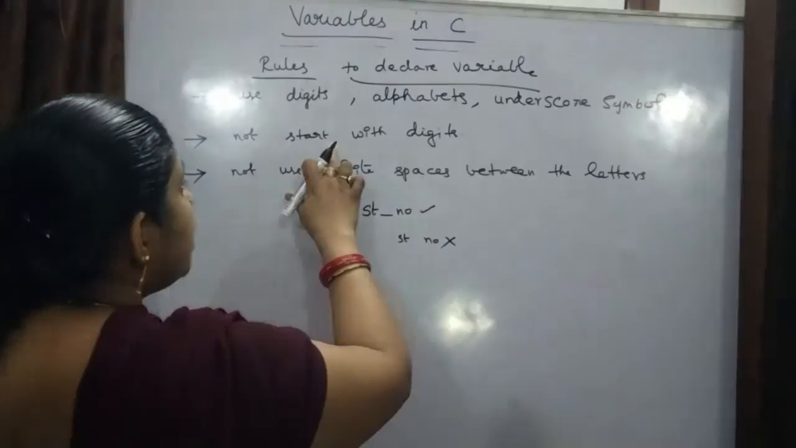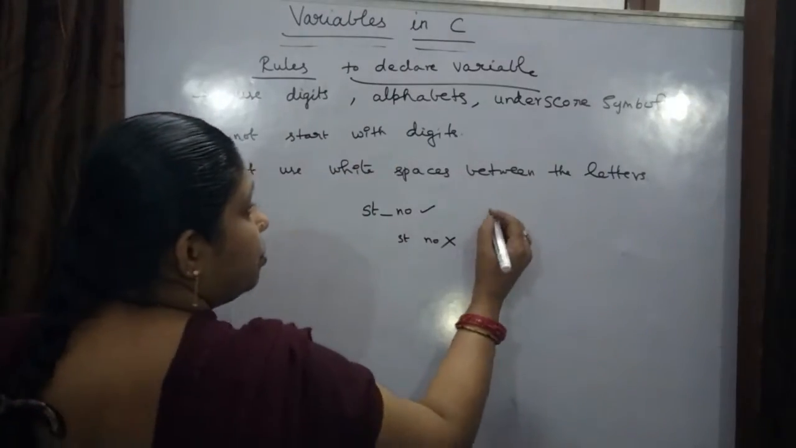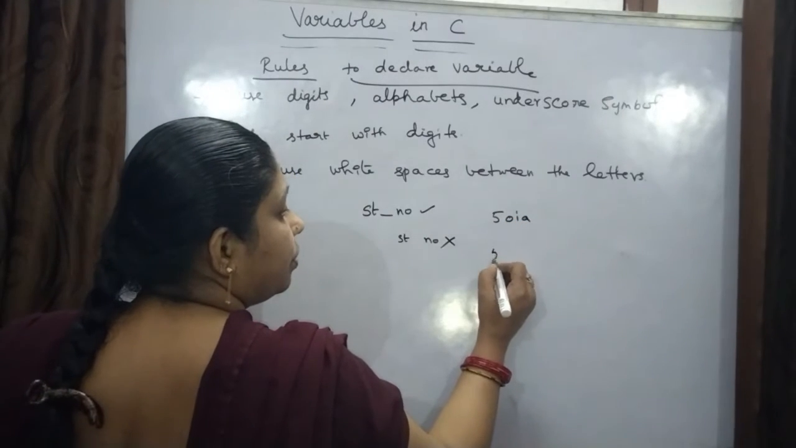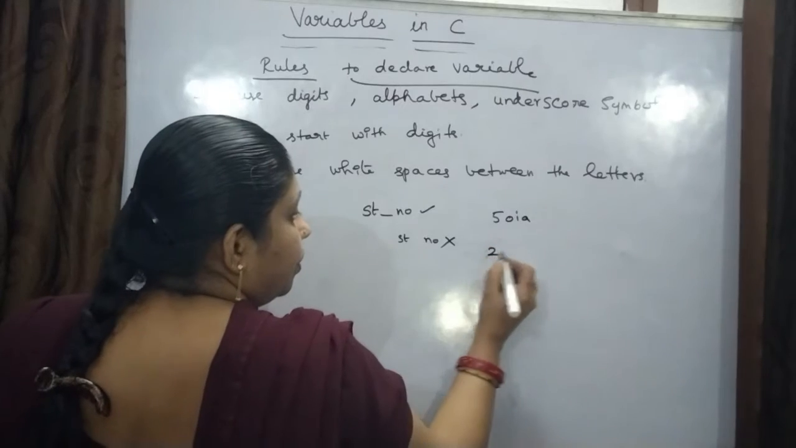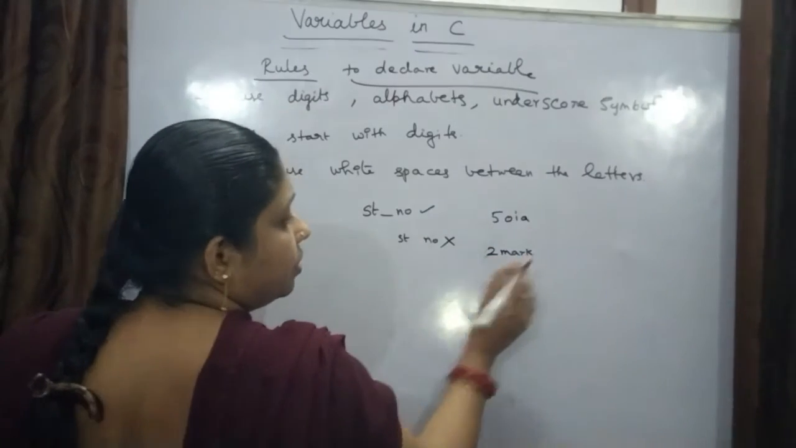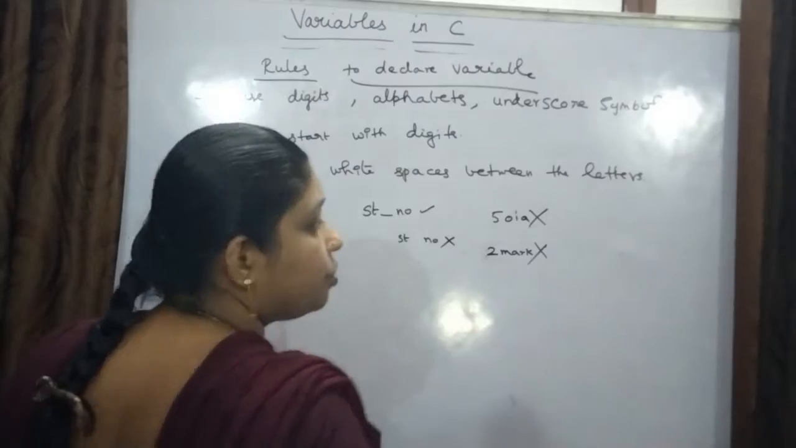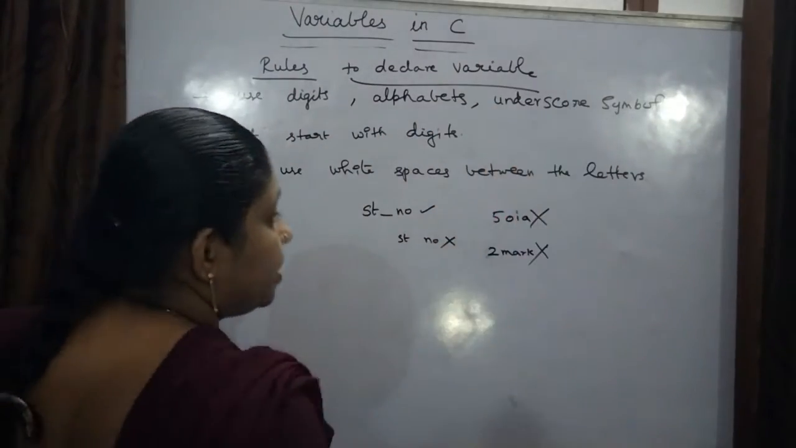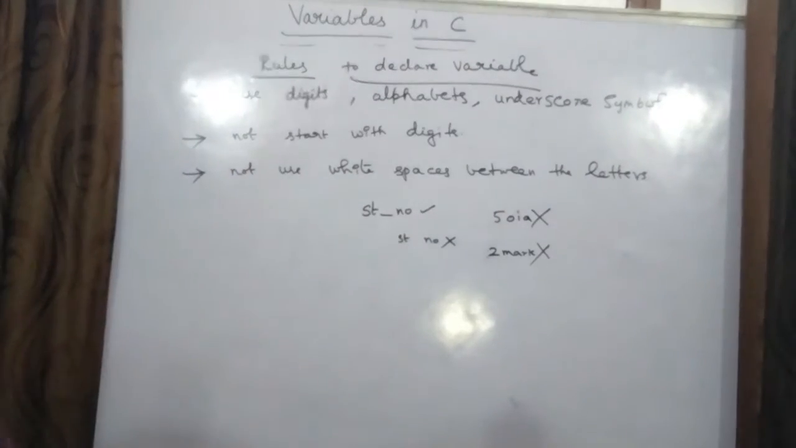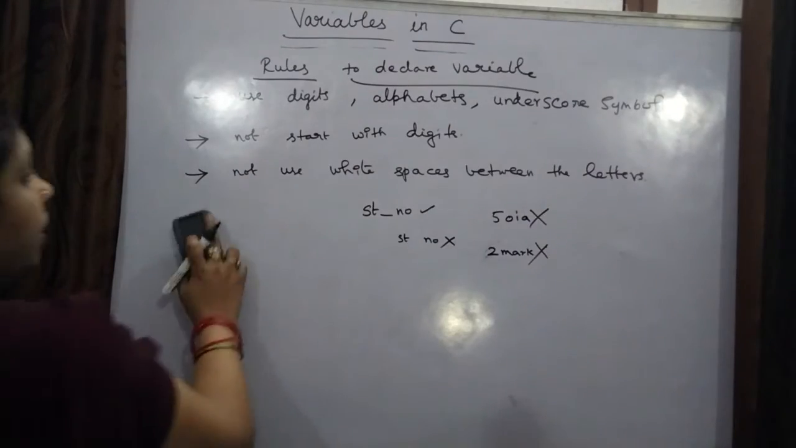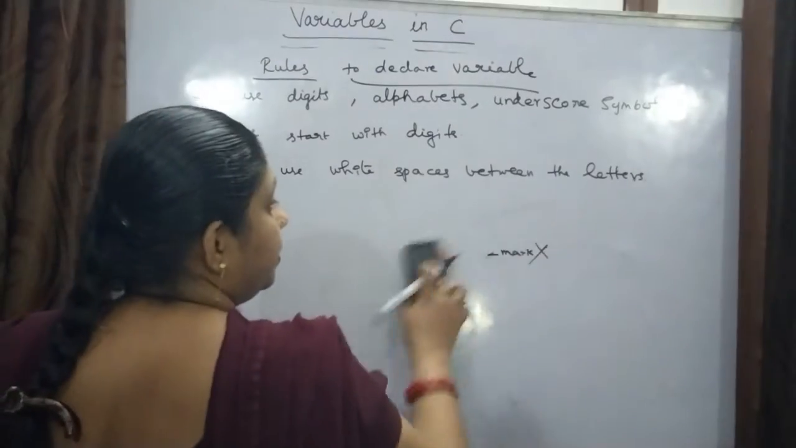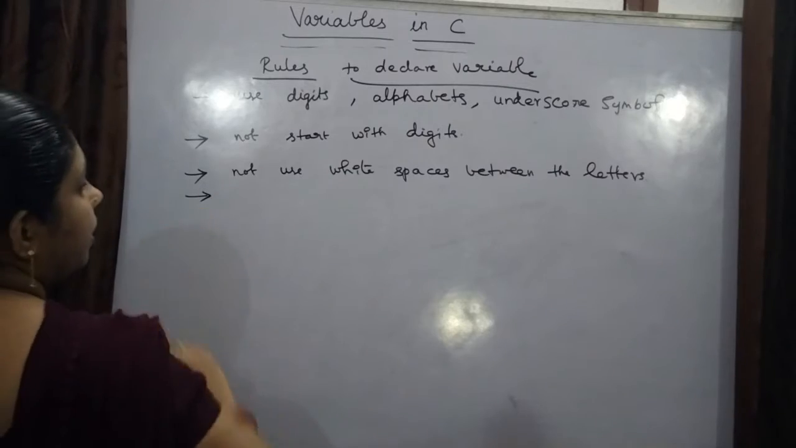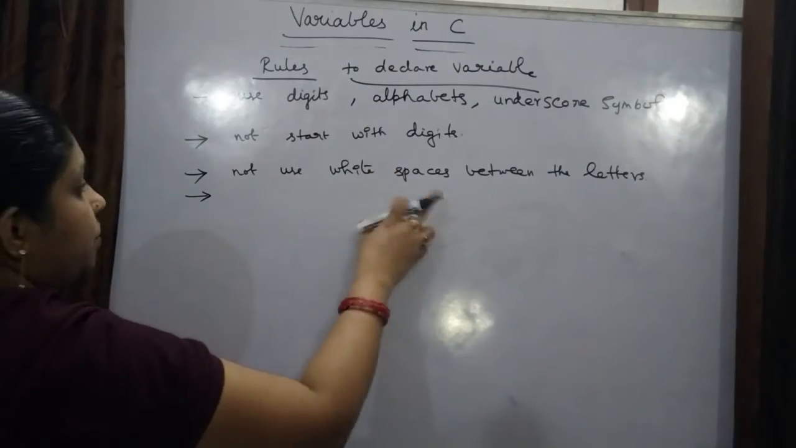And here you should not start with digits. You should not give a name like this, starting with a digit. No, this is wrong. So you should not start with digits, and digits, alphabets and underscore symbols can be used. And next, no white spaces.